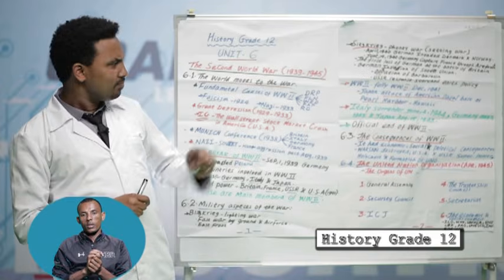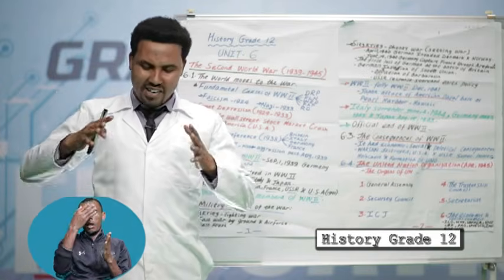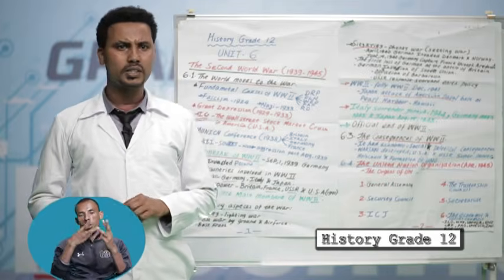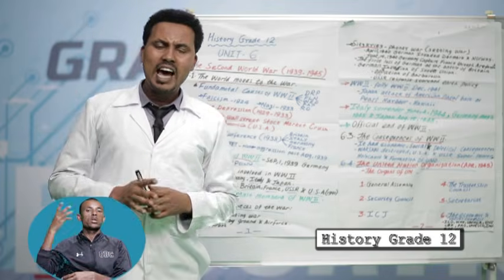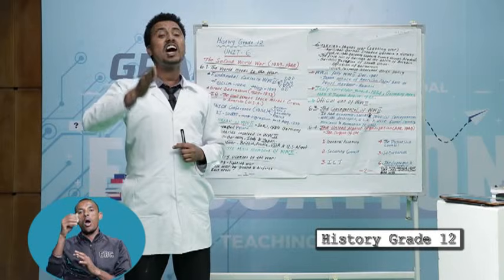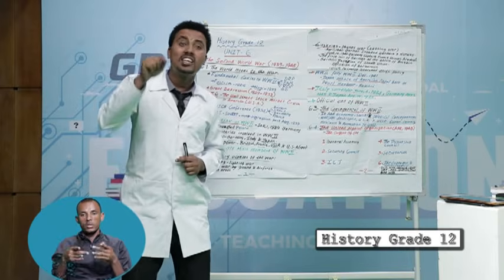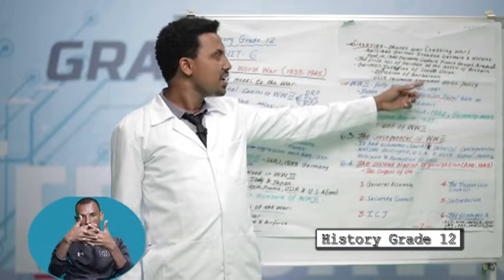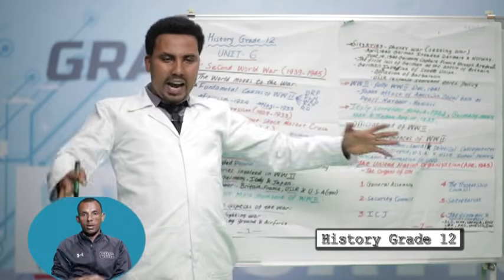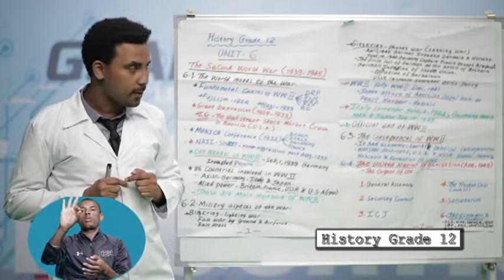The next one: December 1941 was a historical day in the Second World War. This historical day was Japan's attack on Pearl Harbor in Hawaii. Pearl Harbor was the American naval base in the east. As a result, the USA entered the war in December 1941. This gave the Allied power a new force from the West, meaning from the USA.